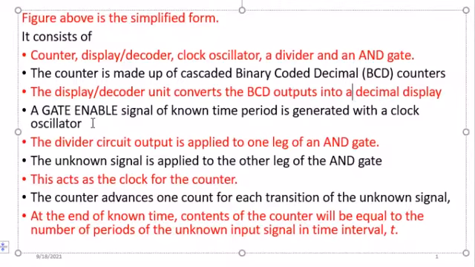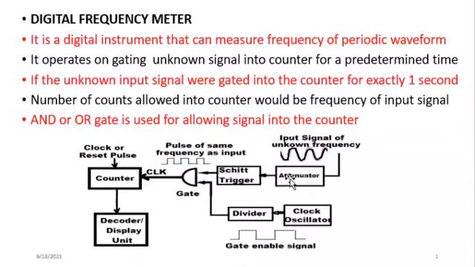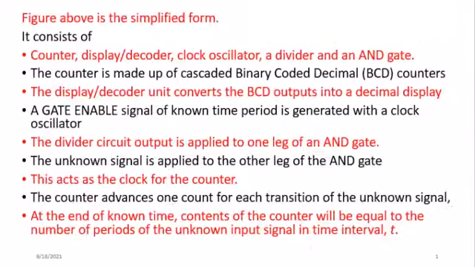And the gate, as I told you, is used for us to know the number of times there is a variation in the periodic waveform, and the source of that periodic signal, as you can see from here, will pass through an attenuator to make sure that it is within some limit so that it cannot damage the whole system. And on the other hand, we have our clock, which is generating the controlling pulses. So the two should be available before the AND gate gives us a high output, and whatever we get will be passed through the counter to detect the number of variations in our original signal, and finally it will be displayed on the screen.